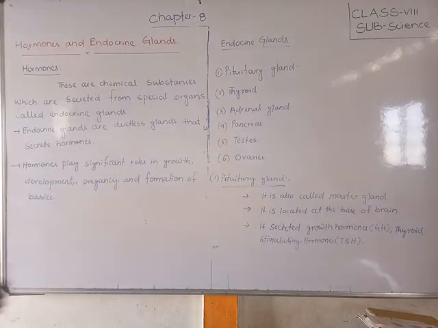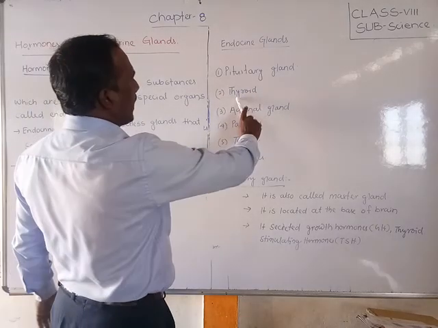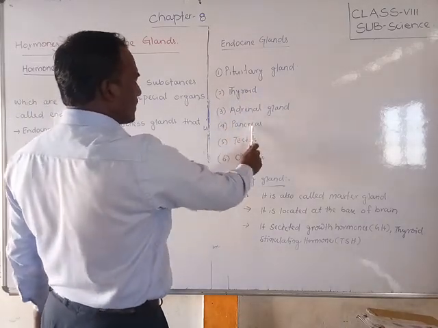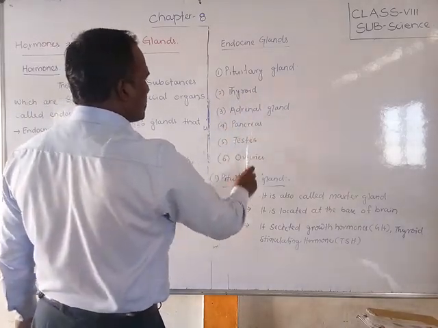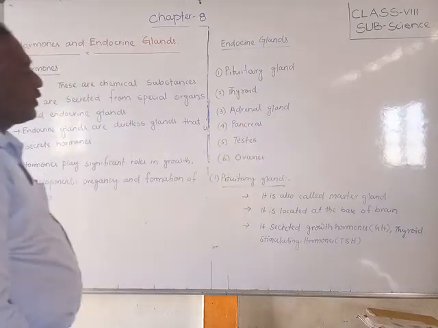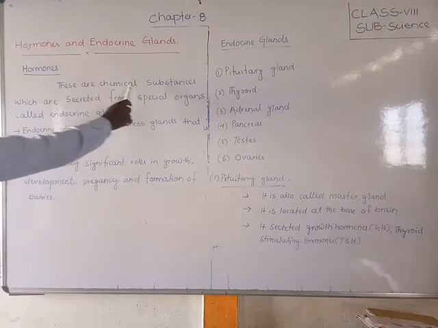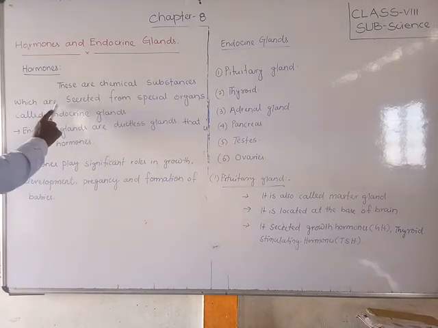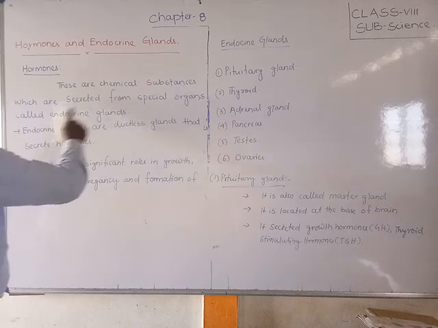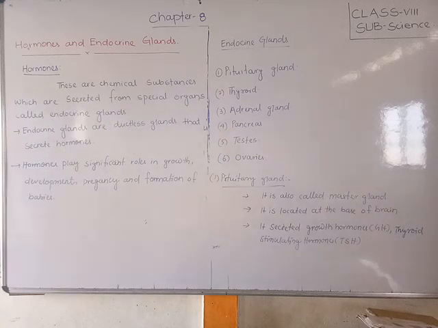The endocrine glands, students, are the pituitary gland, thyroid, adrenal gland, pancreas, testes, and ovaries. These are generally the endocrine glands. First of all, we will discuss what hormones are. These are chemical substances which are secreted from special organs called endocrine glands.